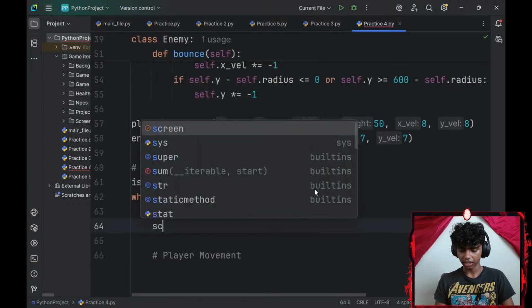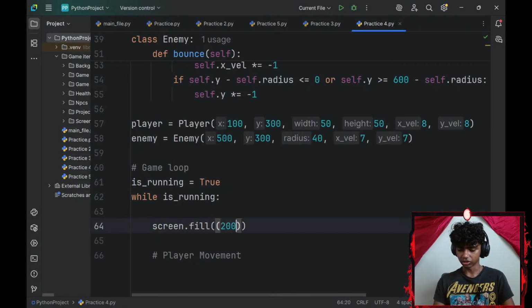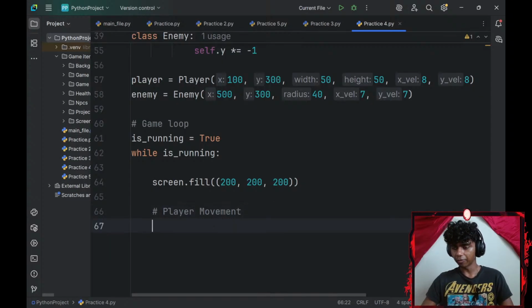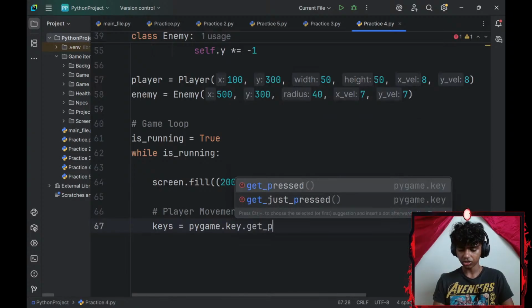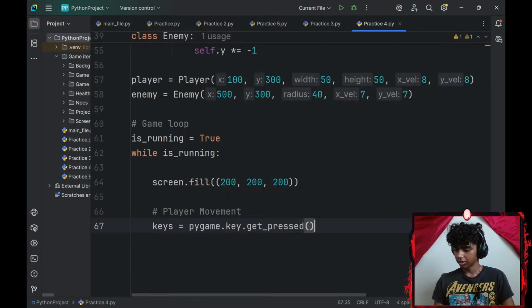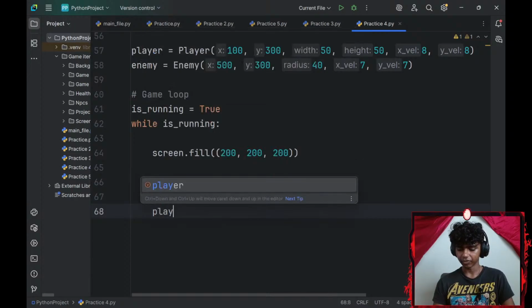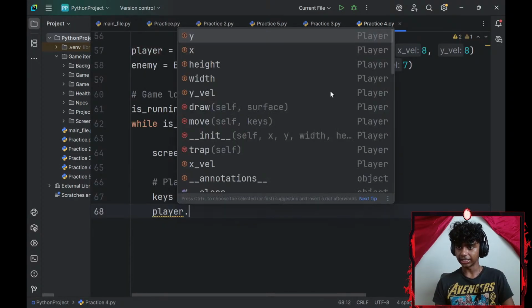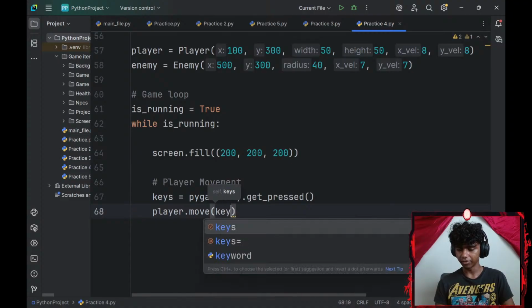So I'll go with a screen.fill, a good gray color. So 200 by 200 by 200. Alright, now for my player movement, I'll create a keys variable, set that equal to pygame.key.get_pressed. And then let me go with my player object dot the move method. The parameter inside will be my keys.